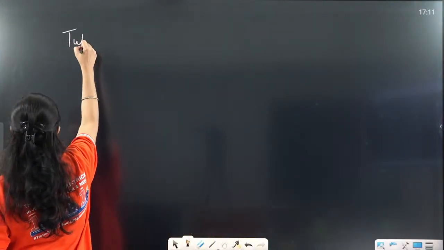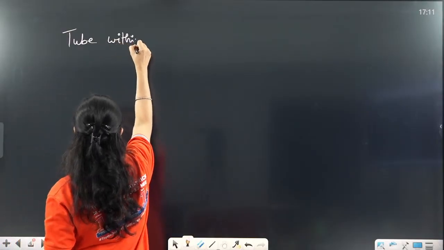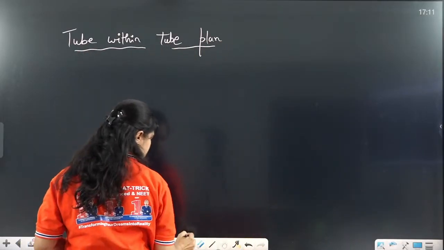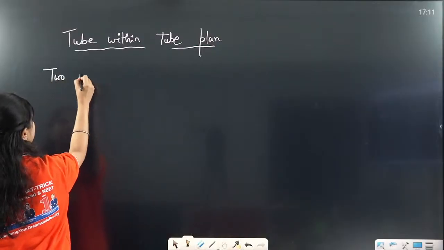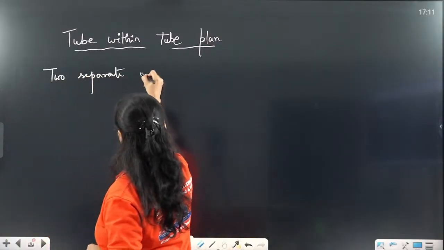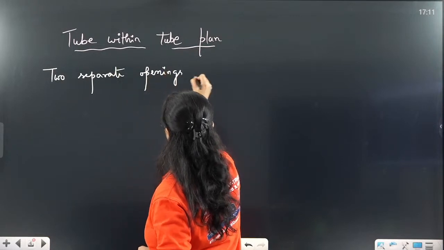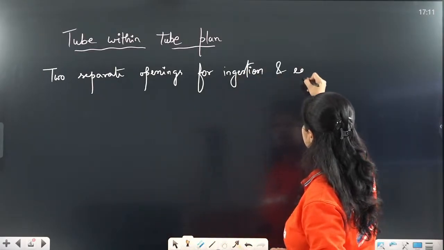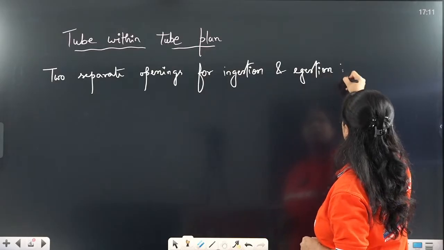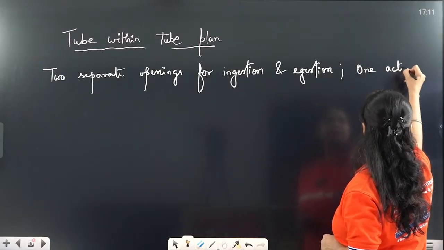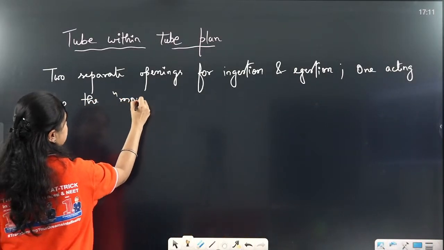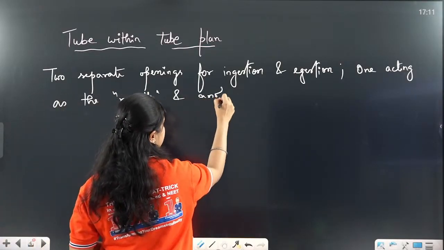So here we are, now it is the tube within tube body plan, in which there is a digestive tube and two separate openings for ingestion and egestion, one acting as the mouth and another as the anus.